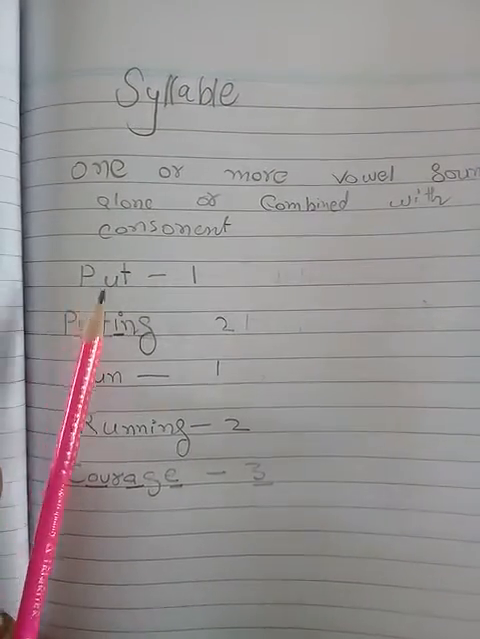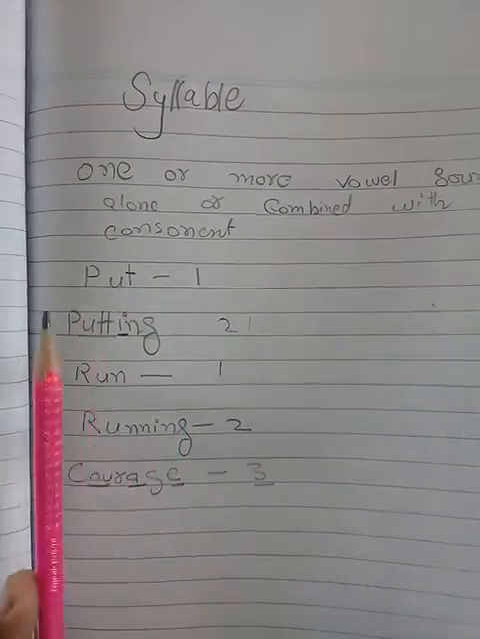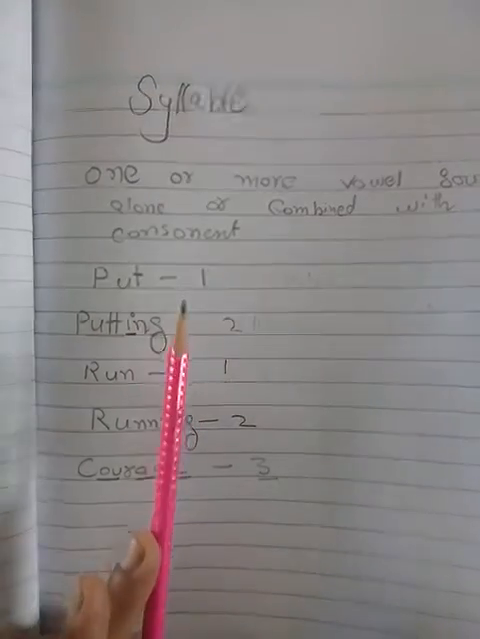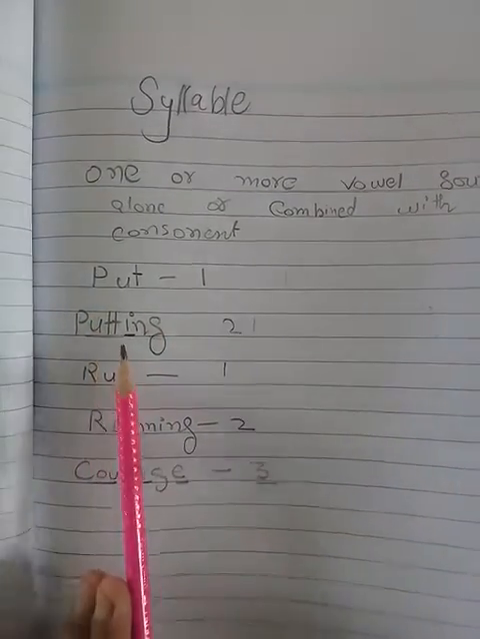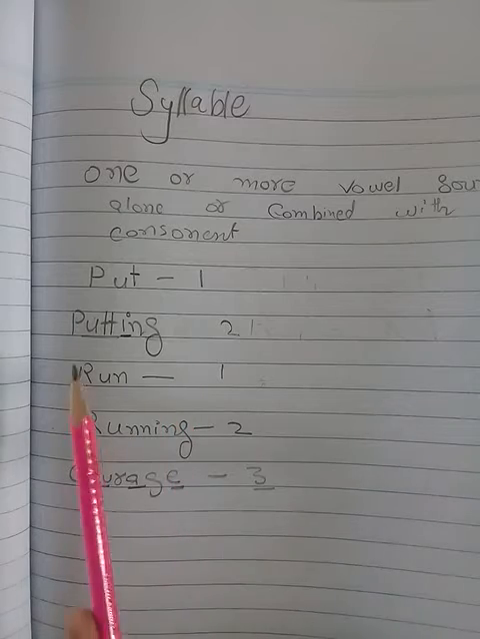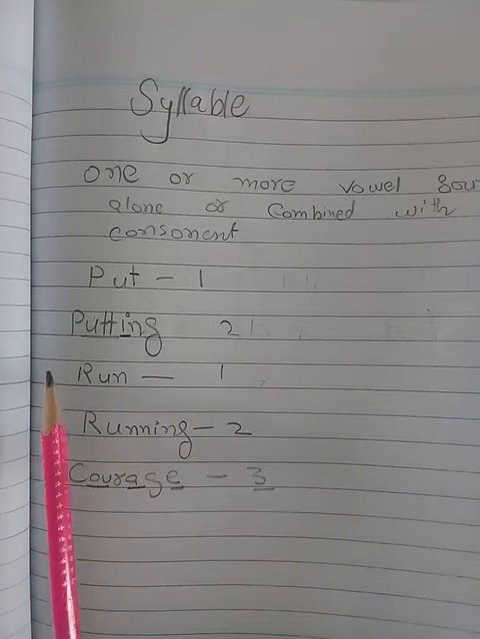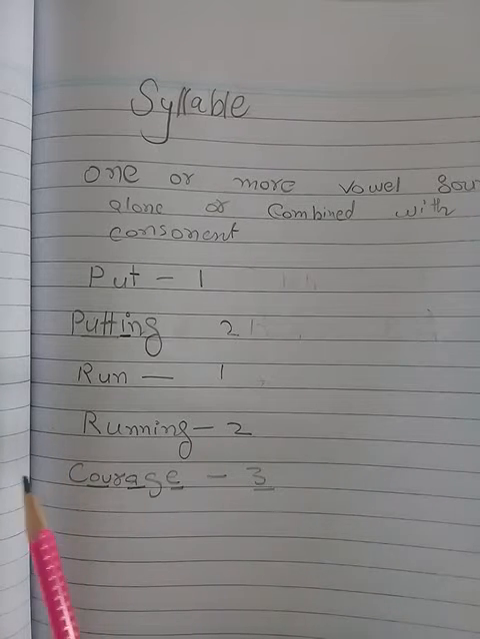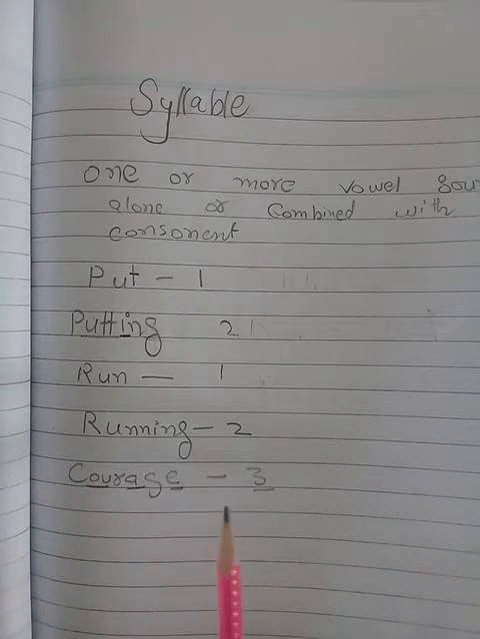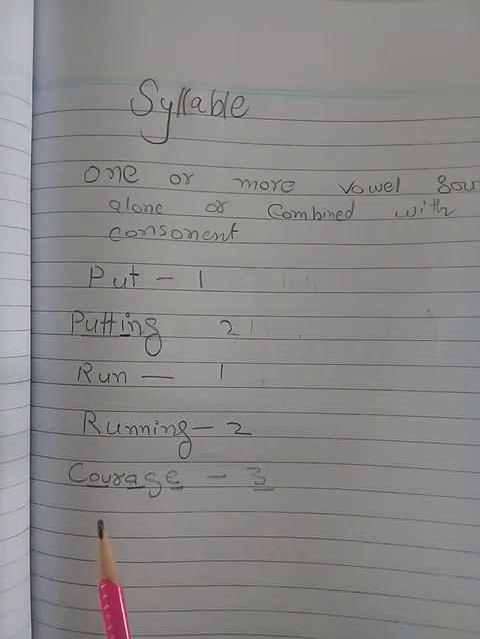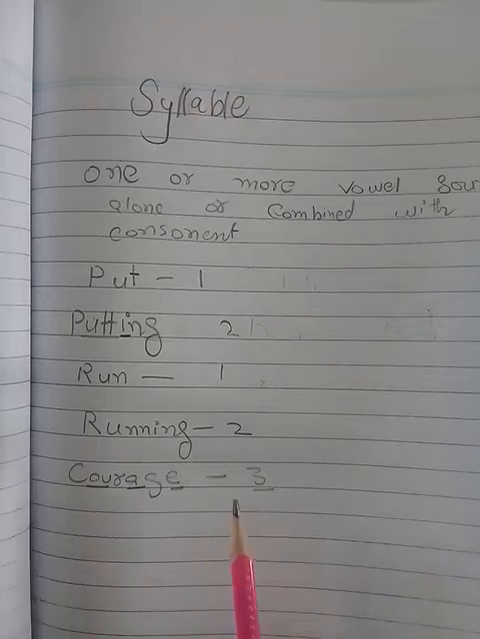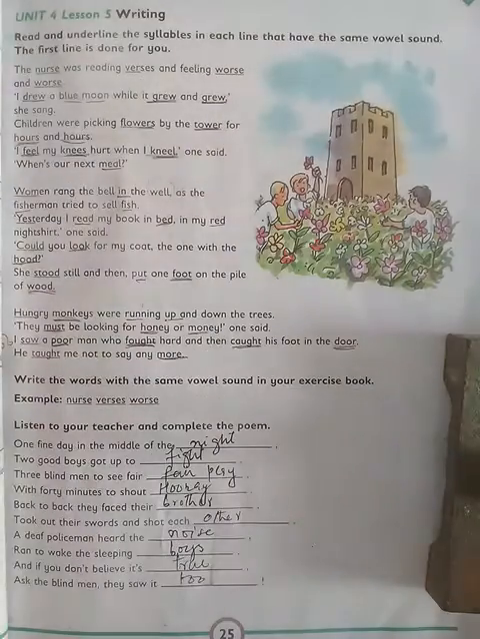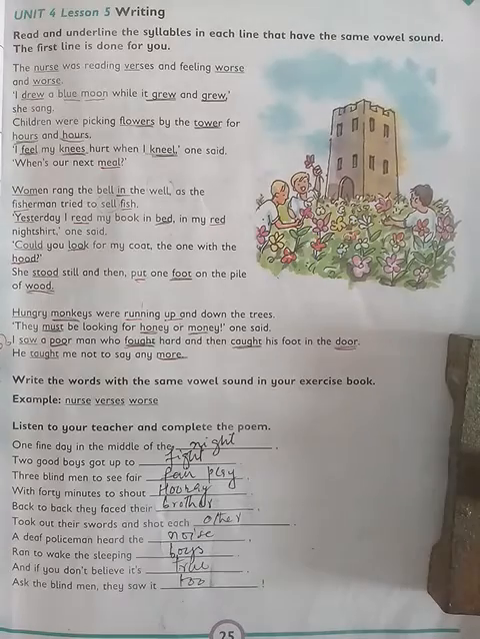Here is the word put. It has one syllable. Putting has two syllables, because there are two vowels. Here is the word run, one syllable, and here is the word running, two syllables. And this is the word courage. Courage has three syllables. As the vowel comes, the syllable changes and the sound changes.